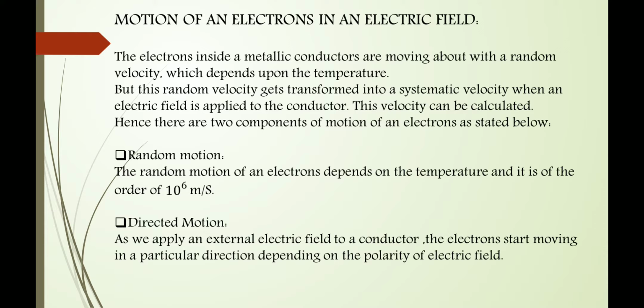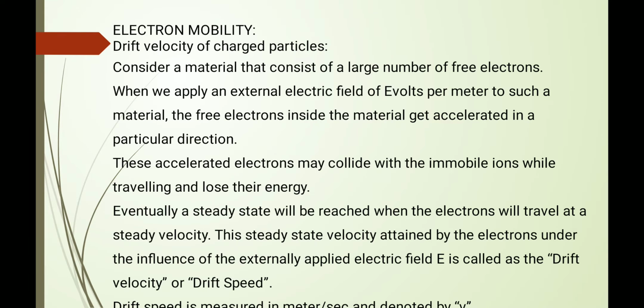And directed motion is when we apply the electric field to any conductor, then the electrons start moving in a particular direction. The movement of electrons is nothing but the current, and the direction of movement depends on the polarity of the electric field.